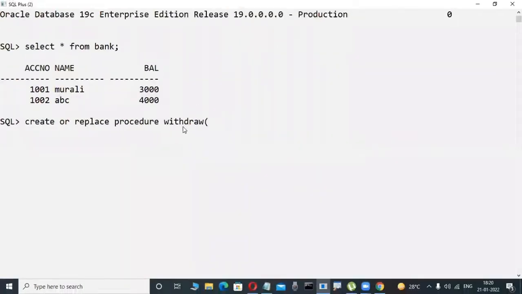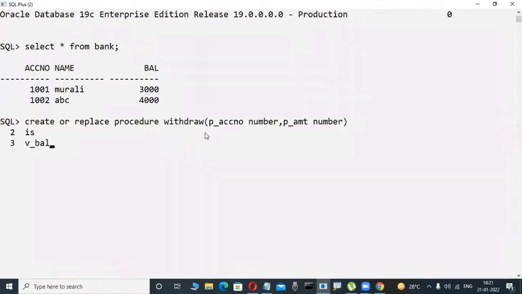Now, create or replace procedure withdraw. Here I'm passing the account number, and the amount also, because I try to withdraw, just like with an ATM card. Now some coding is there.